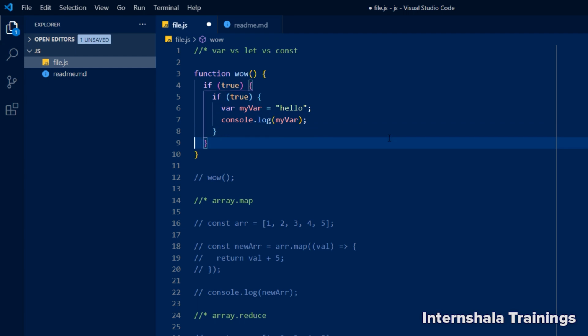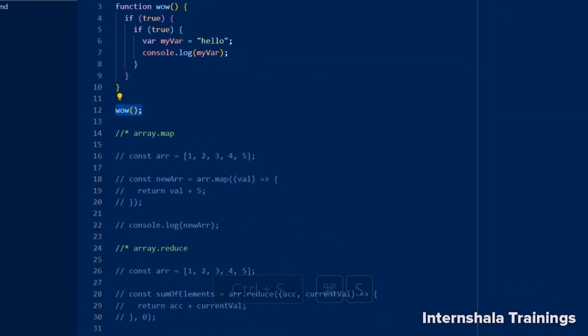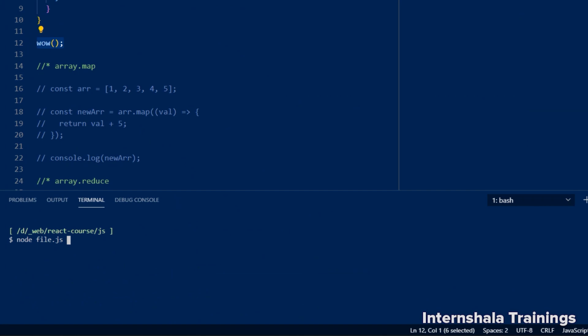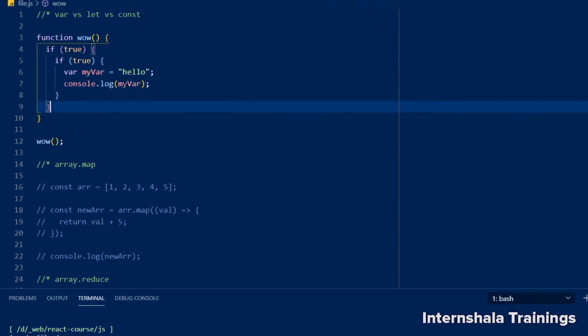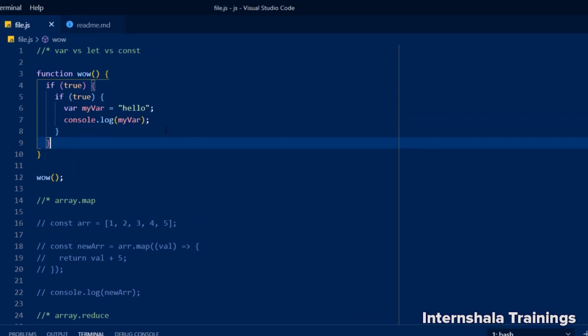Now, if I save this file and then I run or invoke this function, let me save it and execute this file using Node.js. Let's see the output. So we have hello, and there is nothing wrong with that. Actually, everything works fine. However, what's wrong with this code snippet? The very wrong part here is this var keyword.